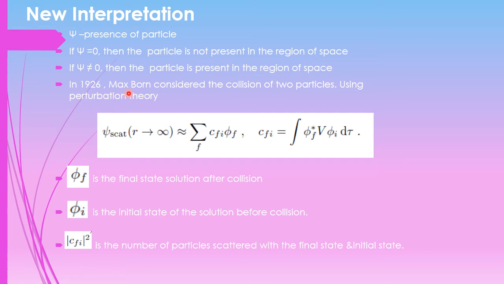In 1926, Max Born considered the collision between two particles. He used perturbation theory and formulated a formula for the scattered wave. Here, phi f is the final stationary state solution after collision, and phi i is the initial stationary state solution before collision. Then the modulus of Cfi square is the number of particles scattered from the initial state to the final state. This is very important.